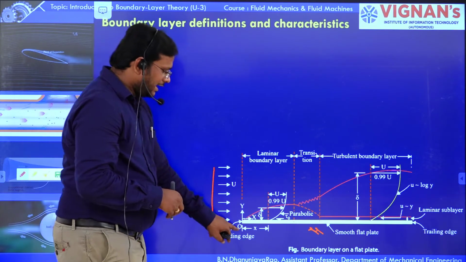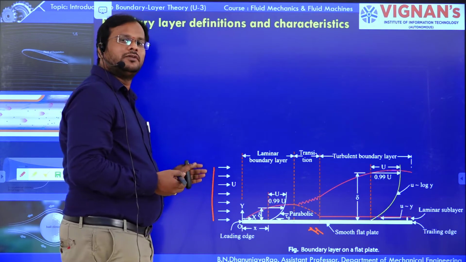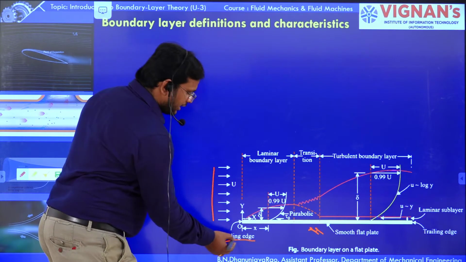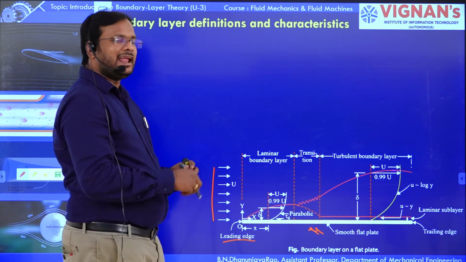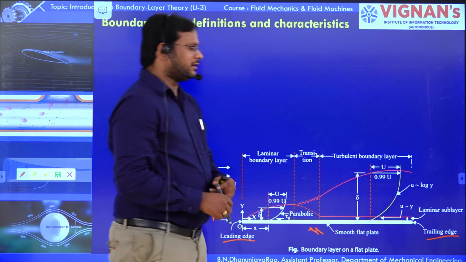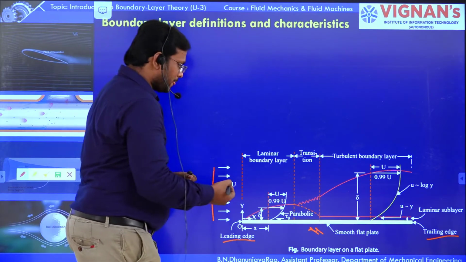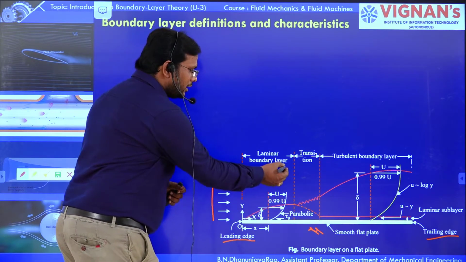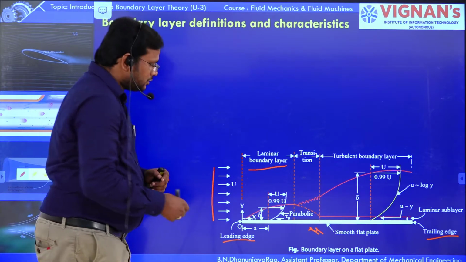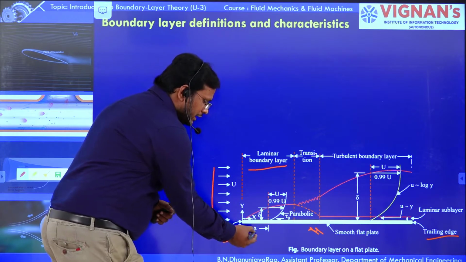The entry point of the plate, in the direction of the free stream velocity, is the leading edge. The rear edge of the plate is the trailing edge. Initially it forms a laminar boundary layer. The fluid has moved a distance x.